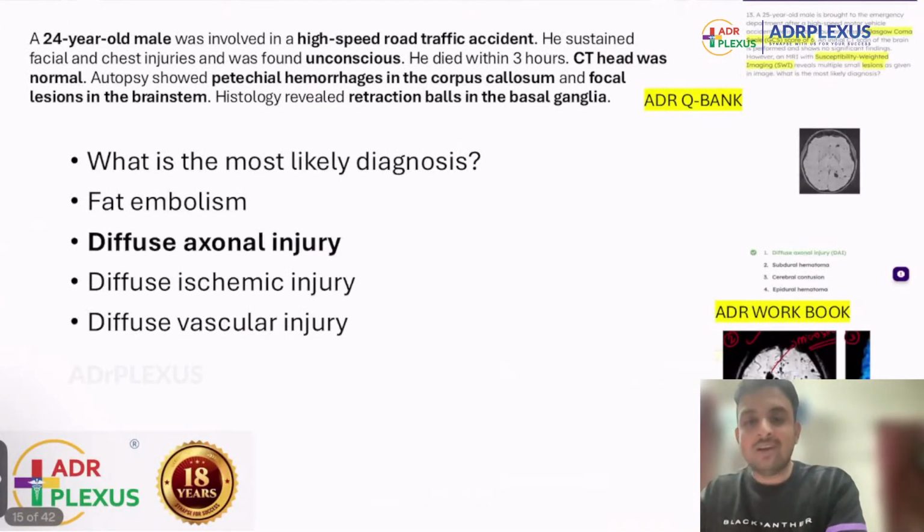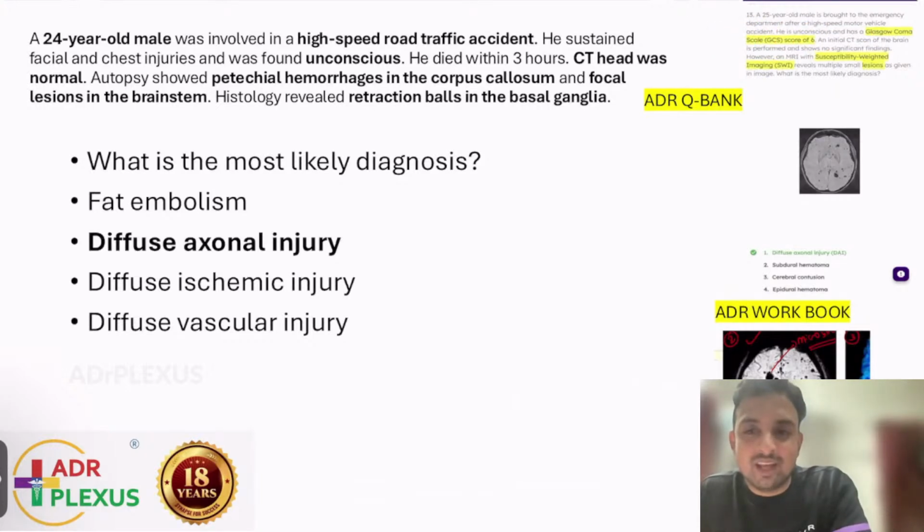Now, another important thing that we usually discuss in our class is a patient coming to you after RTA. His GCS is very poor. You are taking a CT brain, you are expecting very big bleeds. You are not seeing any EDH or SDH or SAH. The CT brain appears normal.